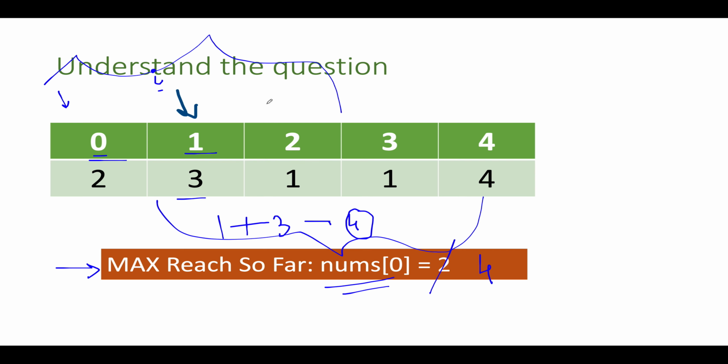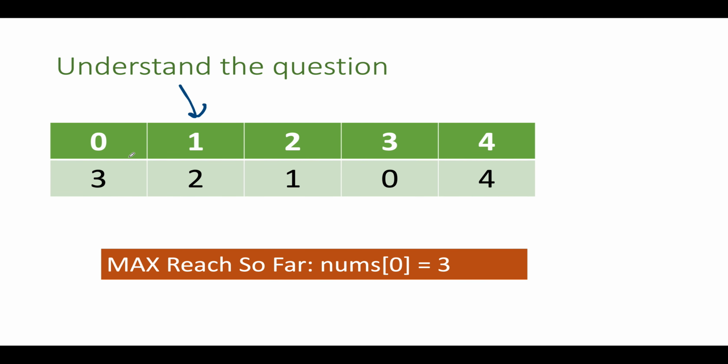Let's continue the process. We again walk through the iteration and we see that the max reach variable has become equal to nums.length minus 1. We abort the process and return true. You basically need to keep on doing this till the time you either reach the terminal condition, which is the last most index, or your max reach variable happens to be less than the value of I. If that is the case, you really can't do anything. I'll talk about it in the coding section. It's pretty straightforward. Let's try with this approach.